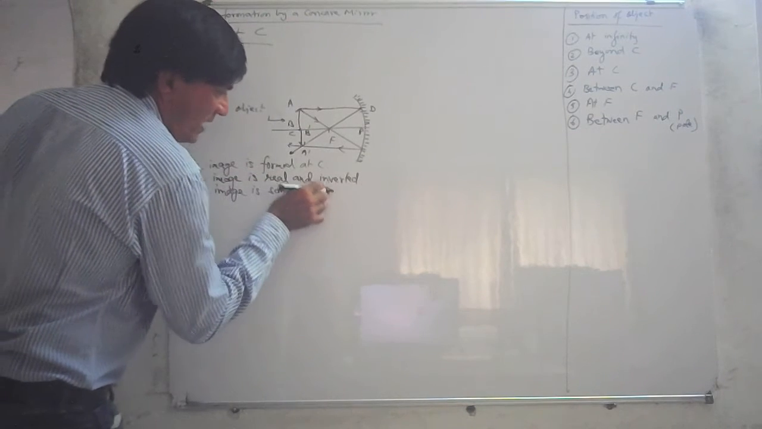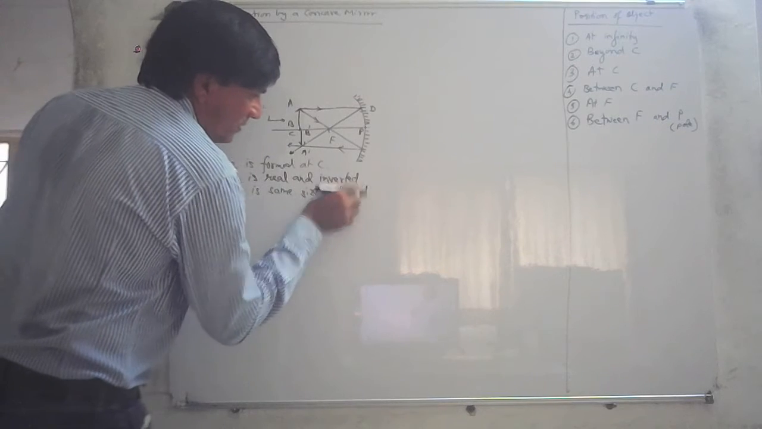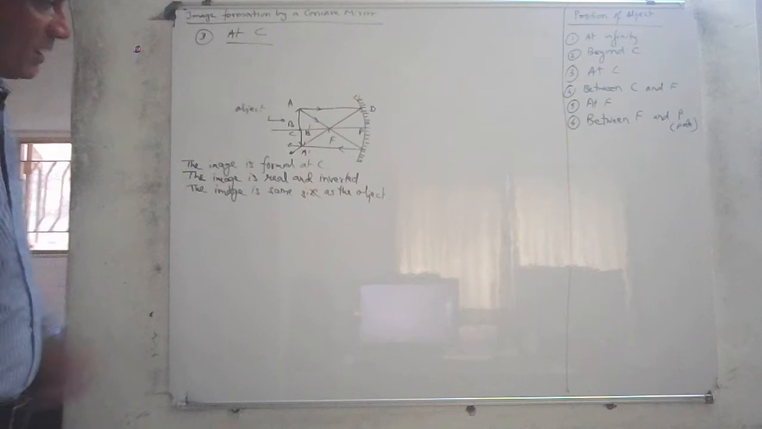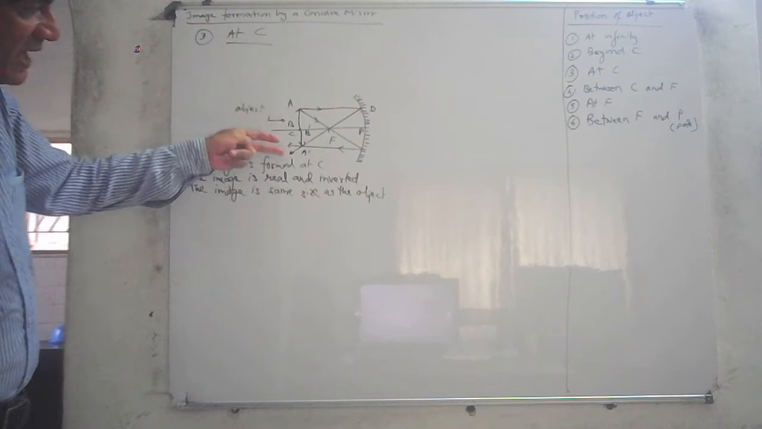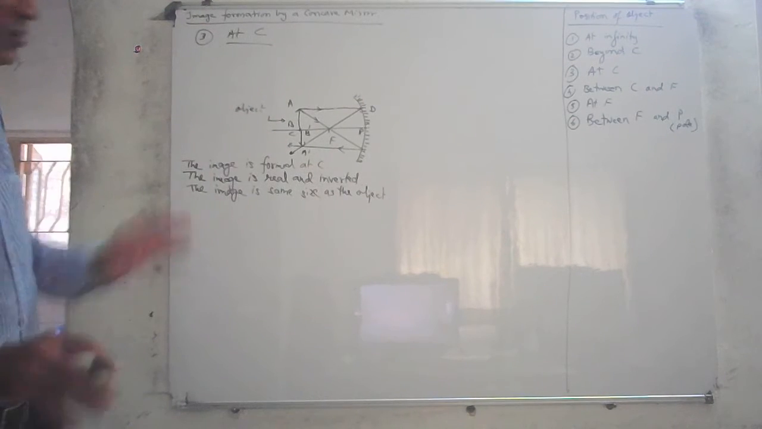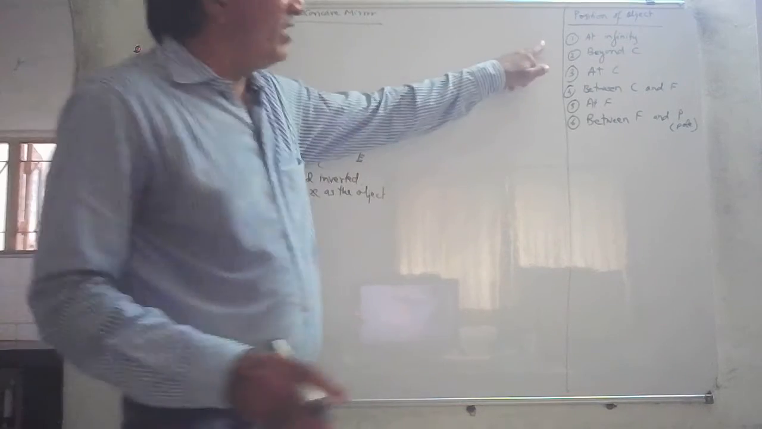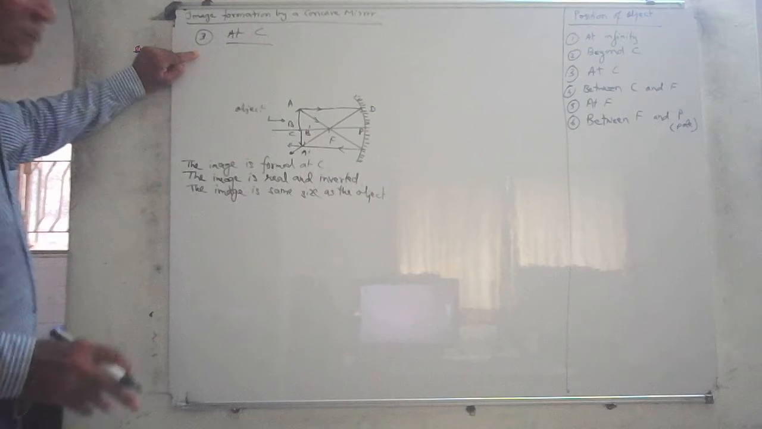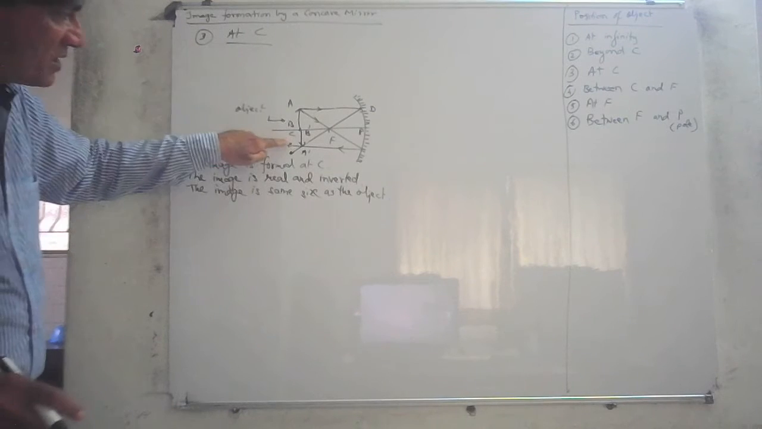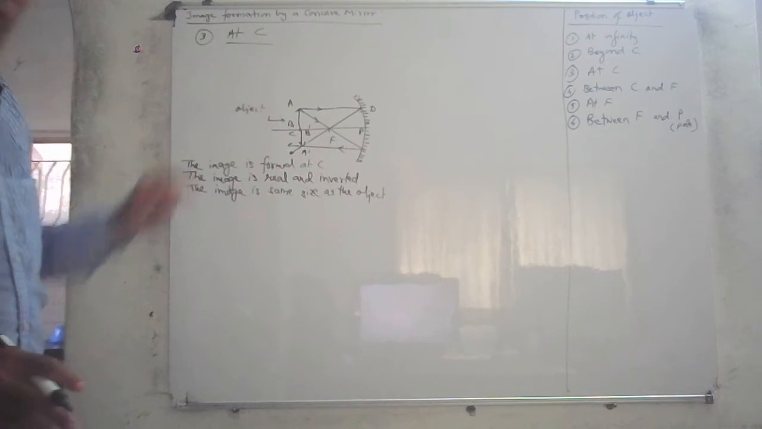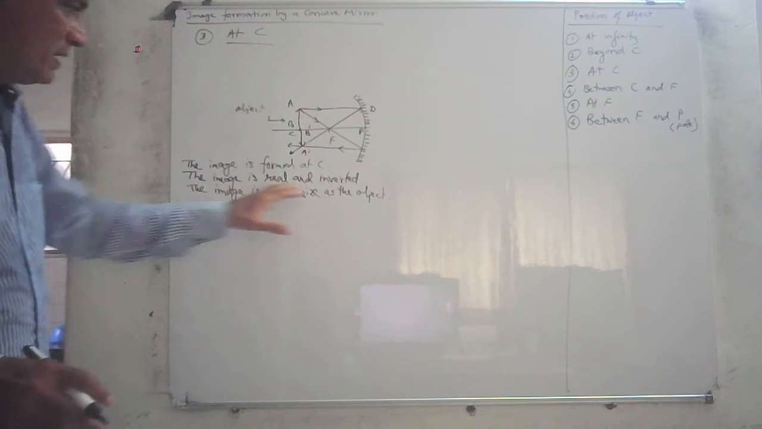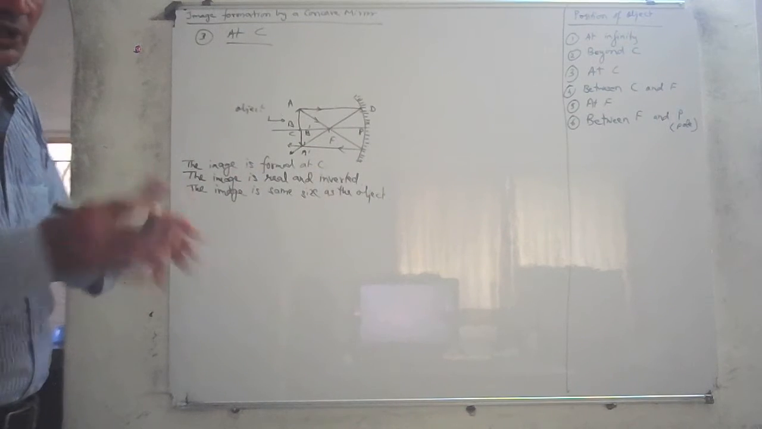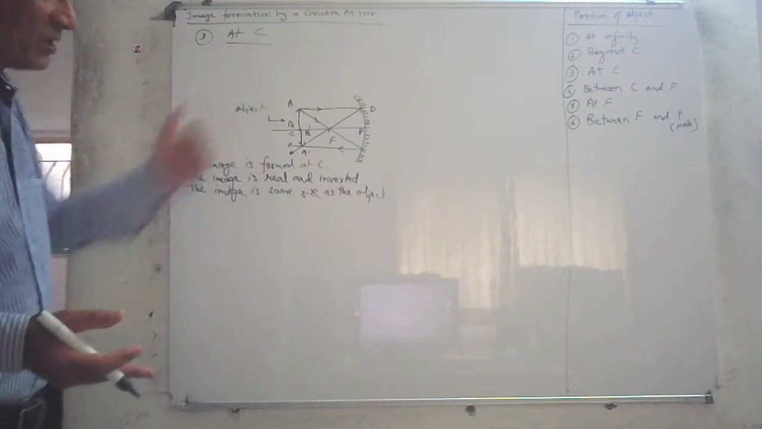Same size as the object. Okay, the image is the same size as the object. That means you can see AB and A dash B dash are of the same size. So once again, the first one was at infinity, the second one at beyond C, and the third one now is when the object is placed at C. When the object is placed at C, the image is also formed at C. The image is real and inverted. The image is of the same size. It is not diminished, it is not magnified. Okay, it is of the same size.